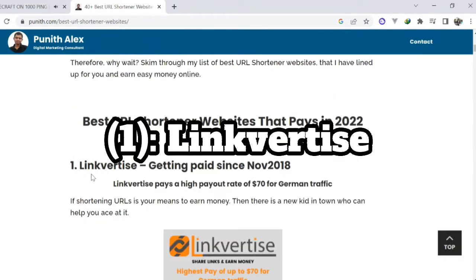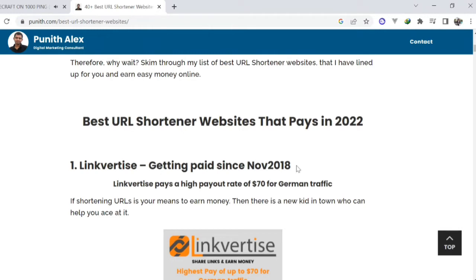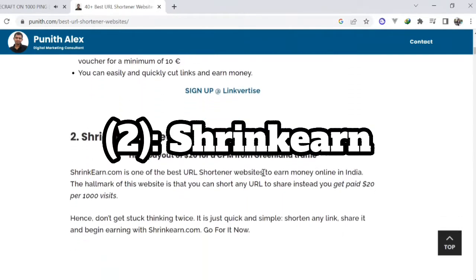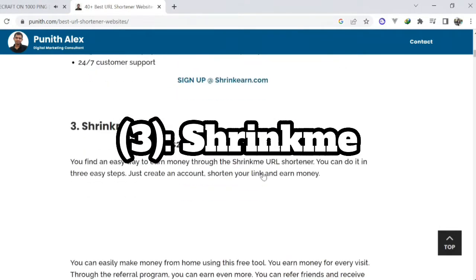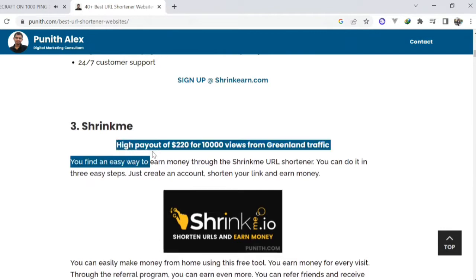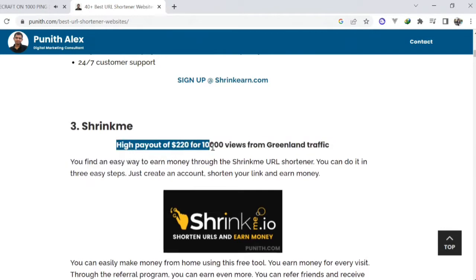The first one is Linkvertise, getting paid since November 2018. It says the second one is Shrink Earn, the third one is Shrink Me, and many more. So Shrink Me says that it has a high payout of $220 for 10,000 views from Greenland traffic.